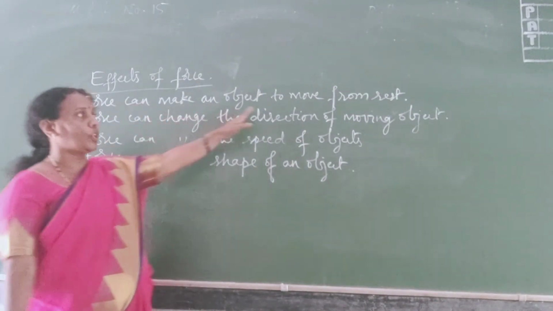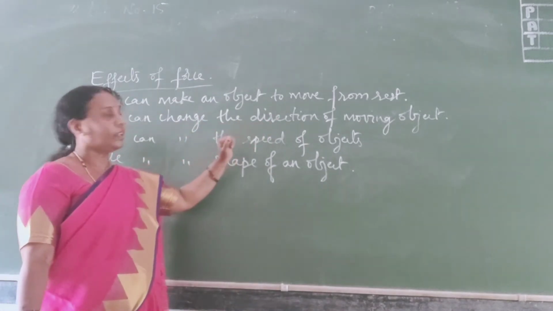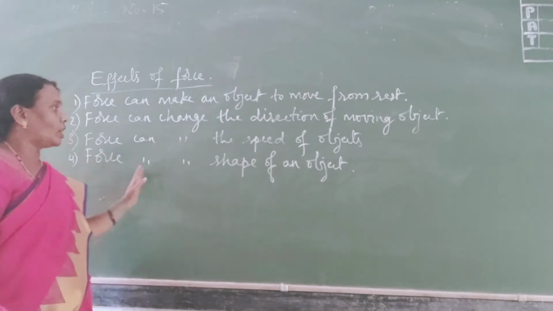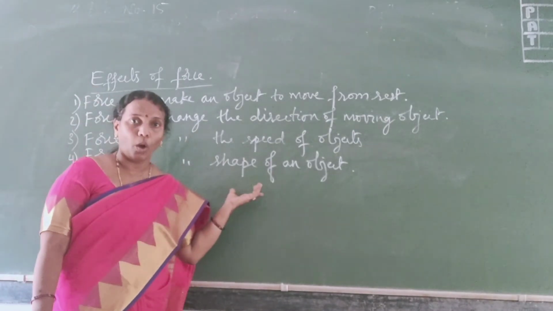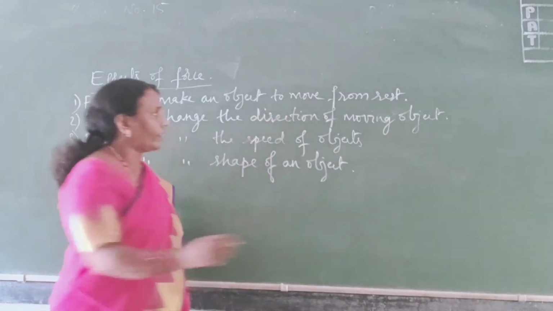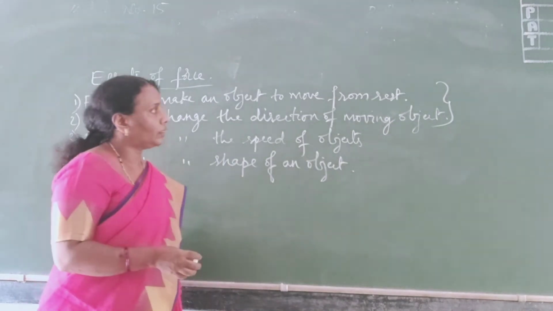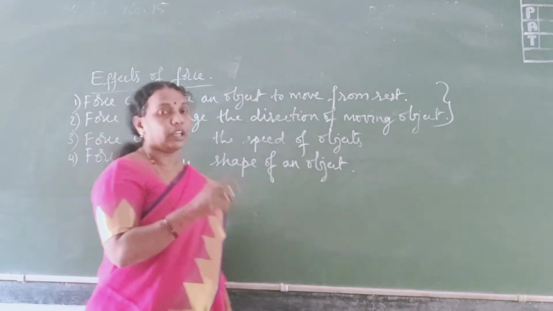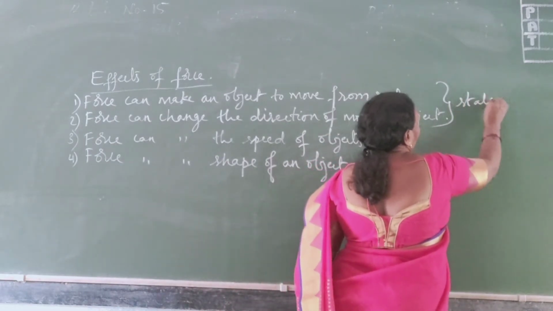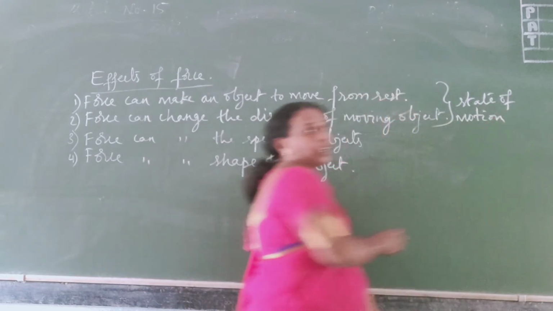Okay, so these are the effects of force. Force can make an object move from rest. Force can change the direction of a moving object. Force can change the speed of the object. Force can change the shape of the object. So here, the first two effects are referred to as the state of motion of an object.